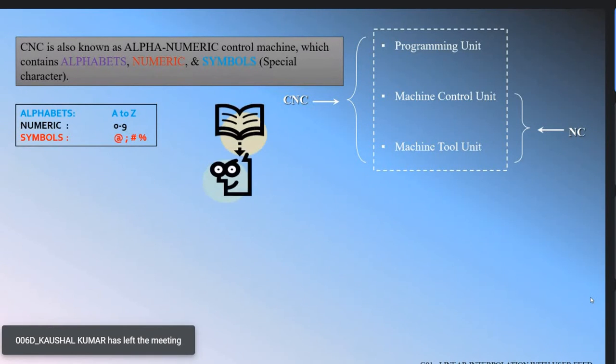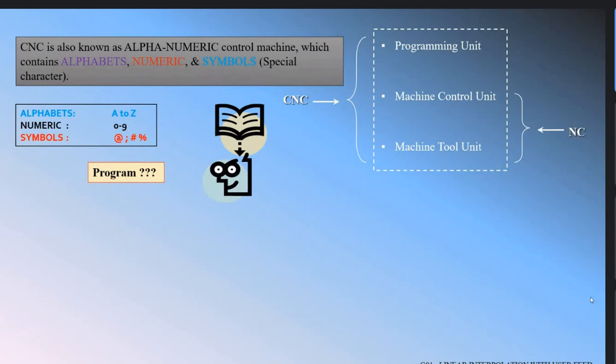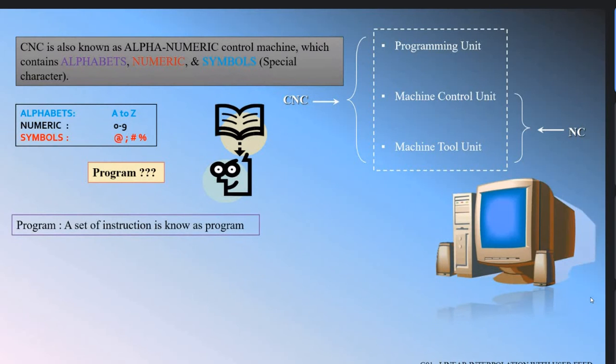Okay, the next question that arises in our mind is, what is a program? As you know, a program is a set of instructions. In a single line, a program is a set of instructions. So let's see what kind of layout a program has. How can we say what a program is?